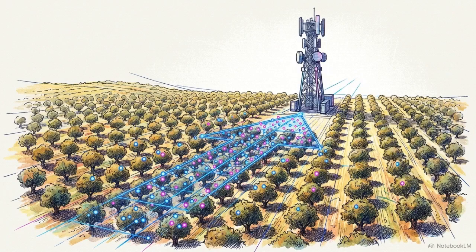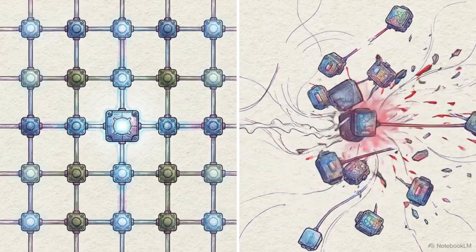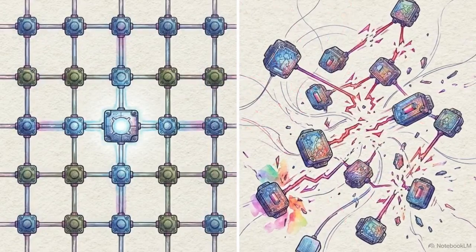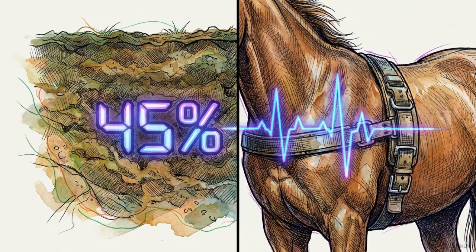Precision agriculture relies on continuous streams of sensor data, but network routing protocols behave very differently when the target is fixed in the soil versus when it is in motion. To collect this data, farms deploy wireless sensor networks. These are arrays of small, battery-powered devices that monitor everything from soil moisture to animal heart rates.